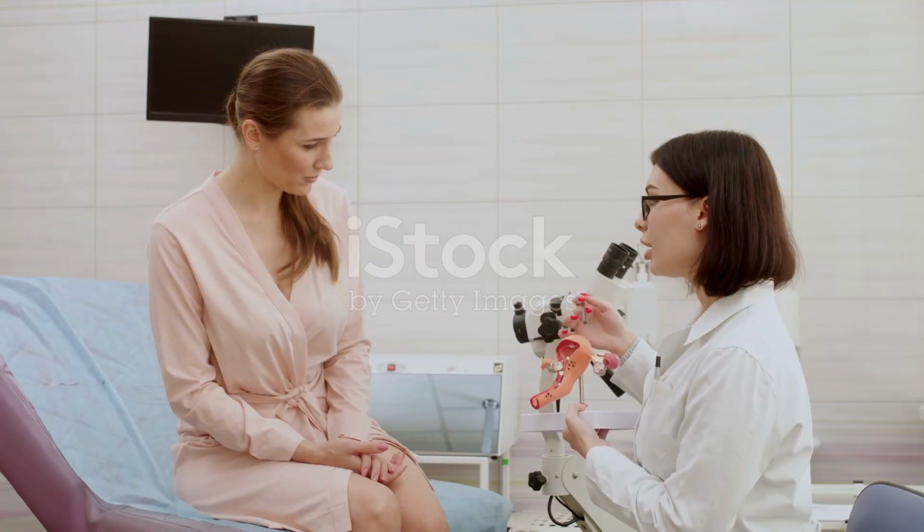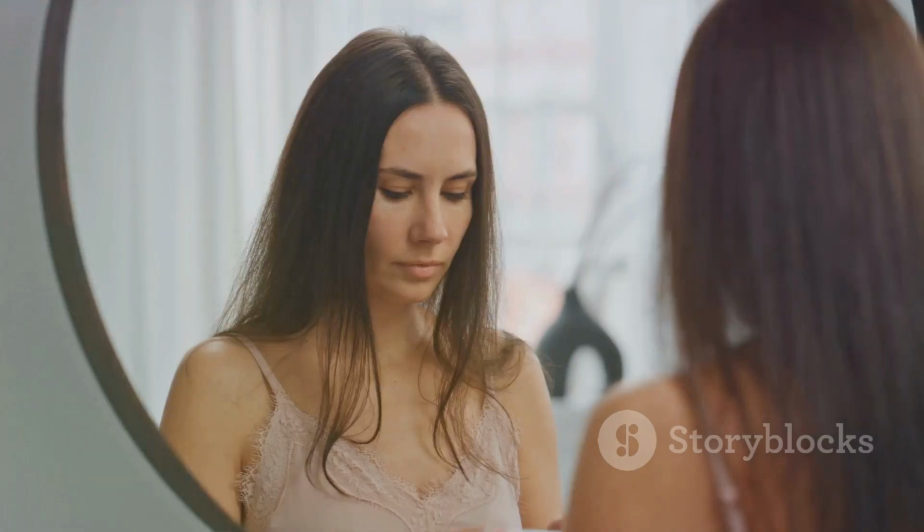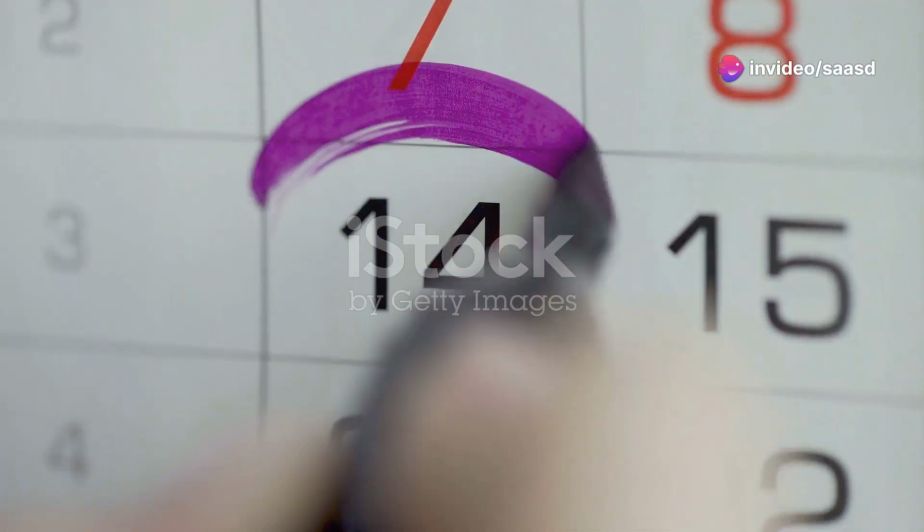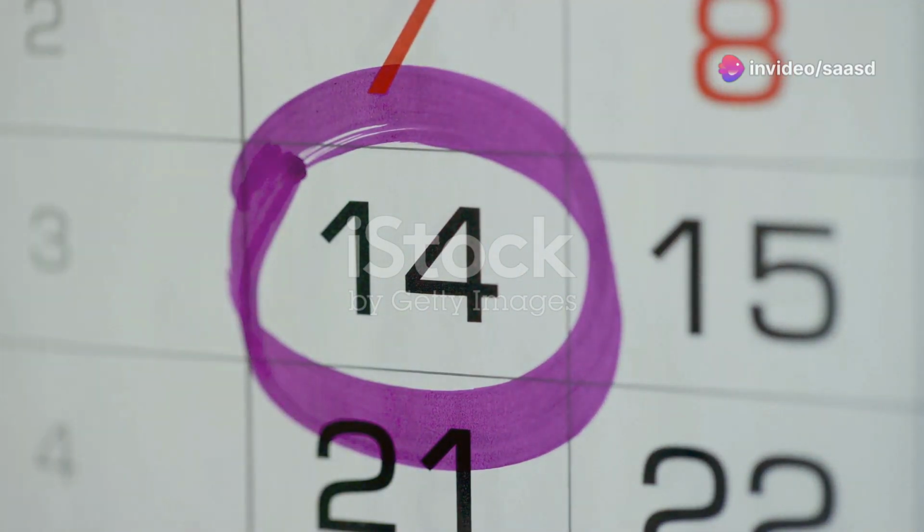Section 7. Common misconceptions about ovulation. Several misconceptions surround ovulation, often leading to confusion and miscalculations. One common myth is that all women ovulate on day 14 of their cycle. While true for some, cycle lengths vary greatly, and ovulation can occur earlier or later depending on individual factors.